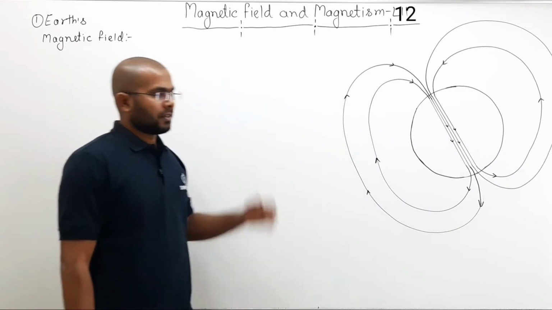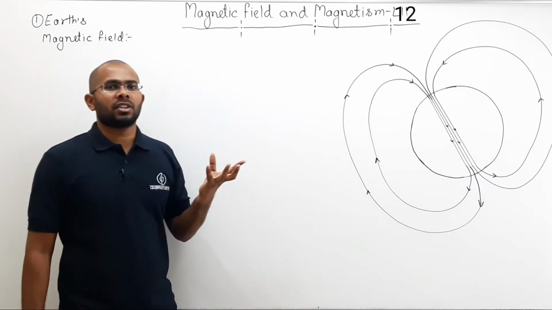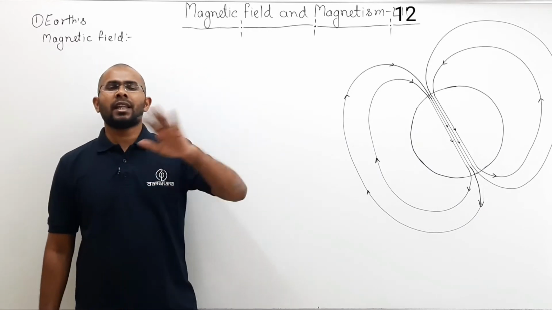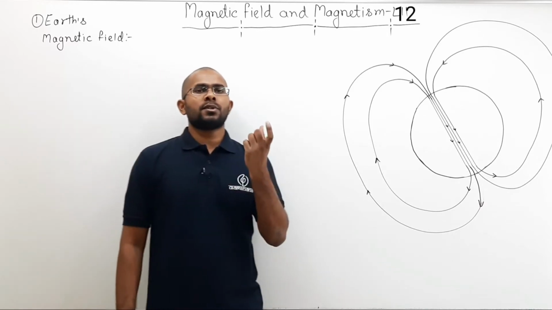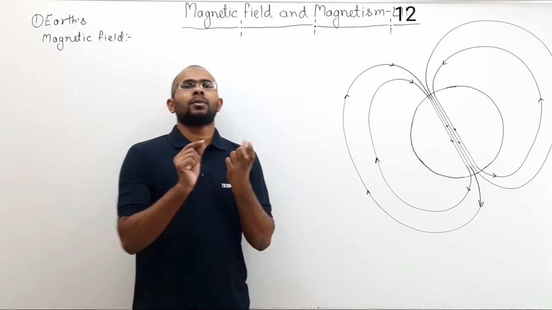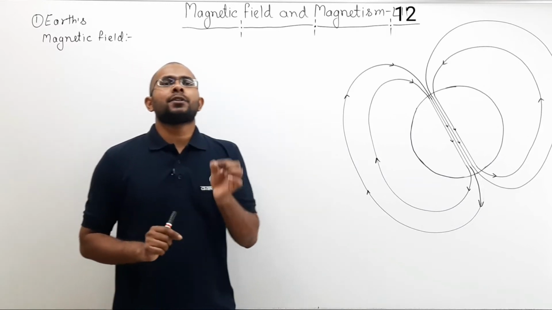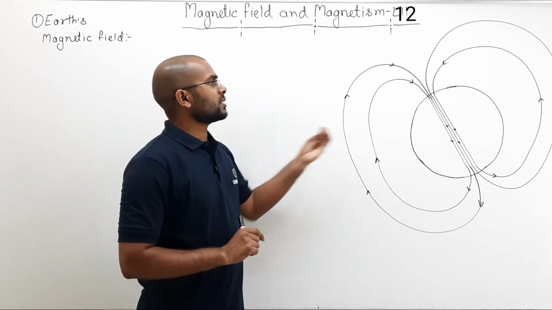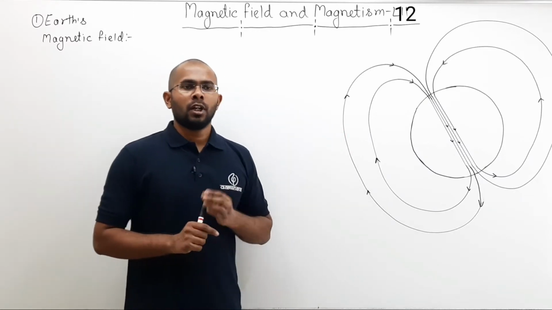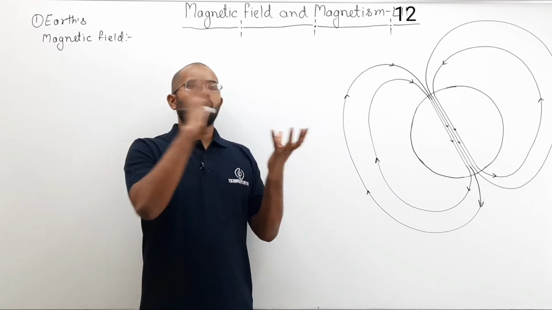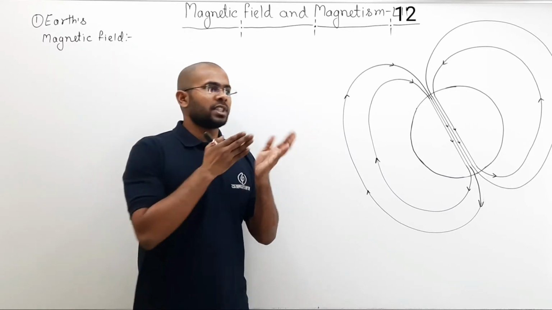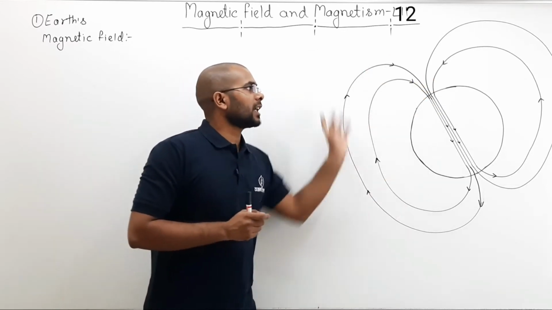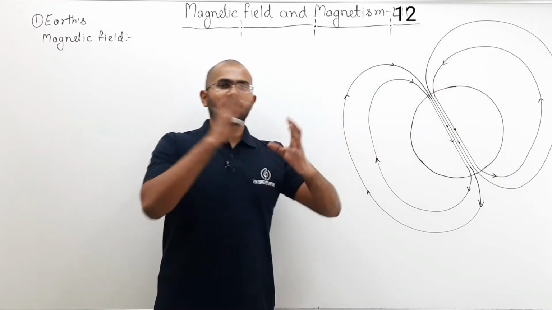If you remember, we have already studied this in the previous lecture: if you want to know the direction of magnetic field lines in any region, you can use a compass needle. The north pole of the compass needle will point towards the direction of the magnetic field. So if you want to know Earth's magnetic field line direction, you will take a compass needle and move around the entire Earth. Whichever direction your compass needle points at each and every point, that way you will get to know the magnetic field lines around the entire Earth.